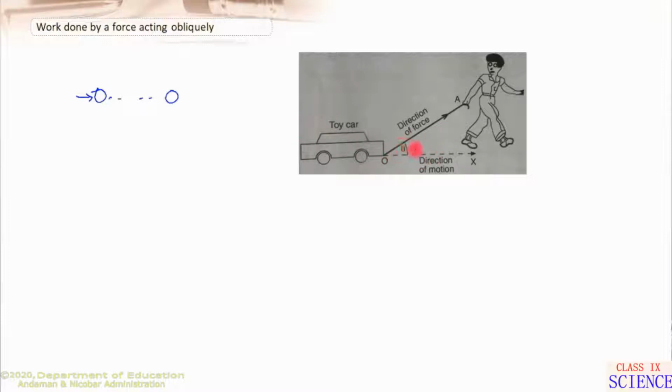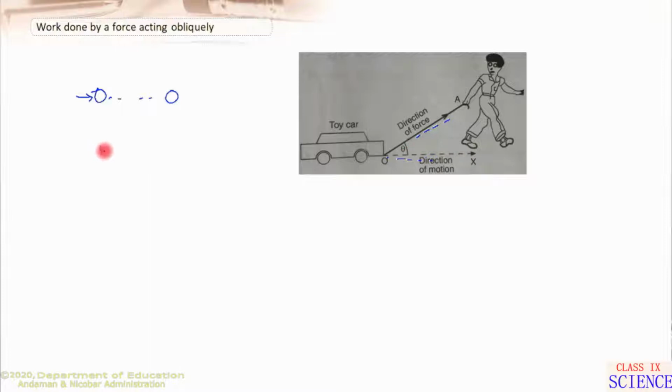For example, in this case, when a child pulls a toy car with a string attached to it, the car moves horizontally in this direction, right? But the force applied by the child is along the string in his hand, making some angle, right? So here the angle is mentioned as theta. Here the car moves along a straight line, that is O to X, but the force is being applied along the string OA. This direction force is applied, but the car is moving horizontally, that is in the direction of OX, thereby making an angle theta, as you can see here.